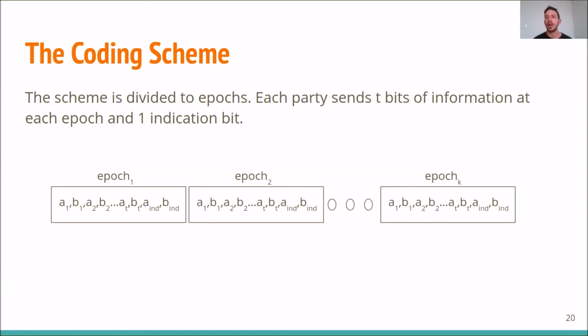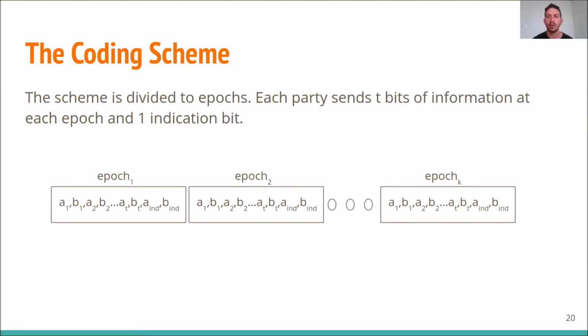Our scheme should have some kind of regret mechanism that allows Alice and Bob to drop some wrong parts of the conversation that happened so far. Now, since the scheme should have rate close to 1, we cannot afford that after every data bit that has been sent, either Alice or Bob will send an indication that everything is okay. So our scheme is divided into epochs, where each epoch consists of t data bits and 1 indication bit for every party, where the indication bit says whether Alice and Bob are happy with what they saw until now.